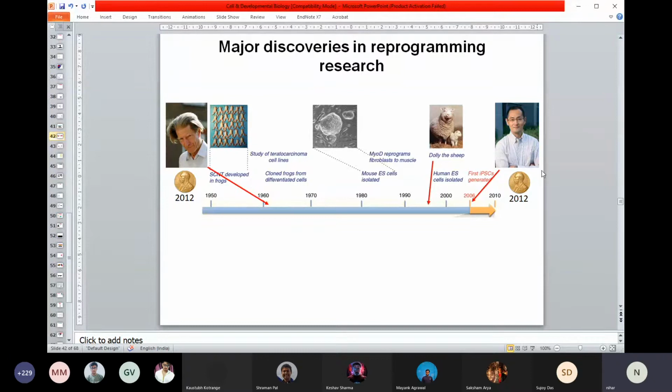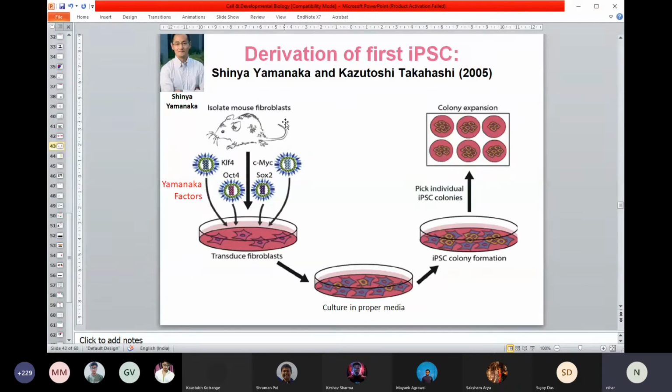So this is the guy who is the pioneer to make the induced pluripotent stem cell, but of course a lot of other people have contributed in this area, and John Gurdon actually is one of the people who first made a cloned frog from a differentiated cell. But first, we will just be talking about the discovery of Shinya Yamanaka. So this actually transformed the idea completely.